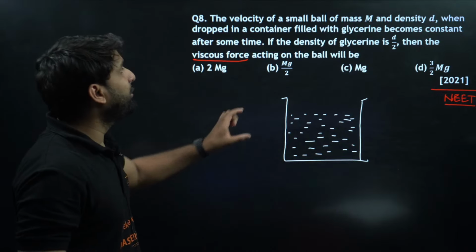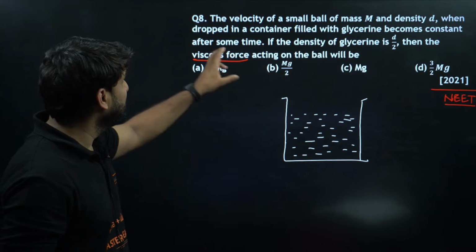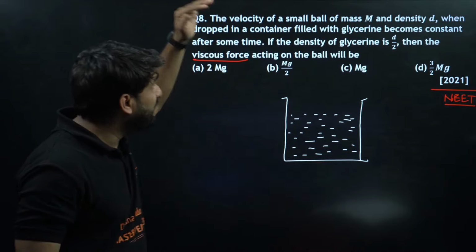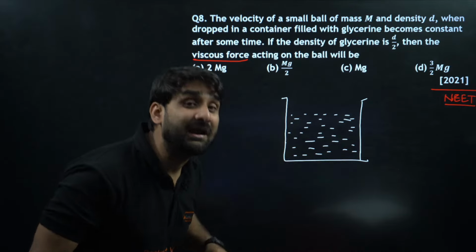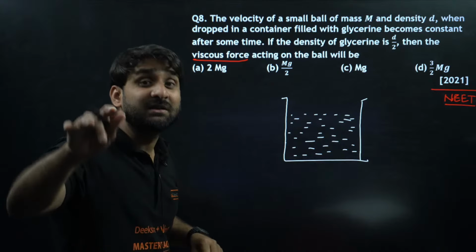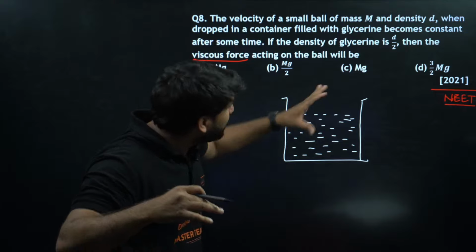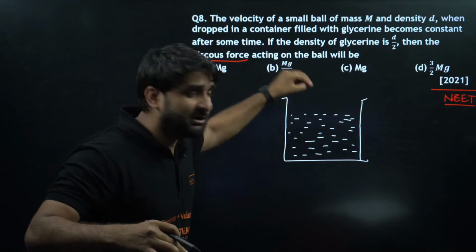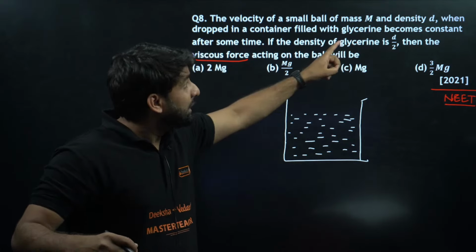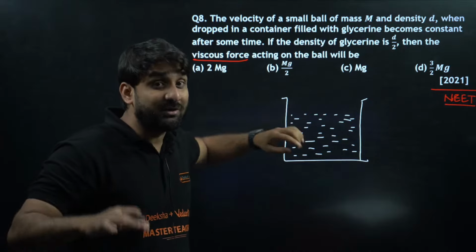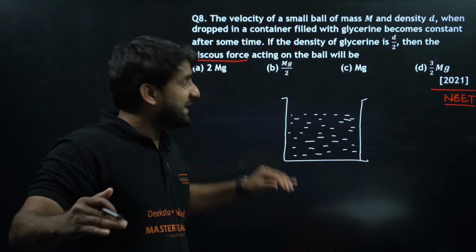Now, the velocity of a ball of mass m and density d, when dropped in a container filled with glycerin, becomes constant. It means that the viscous force has already come into effect, because the velocity of the ball dropped in the liquid has become constant.